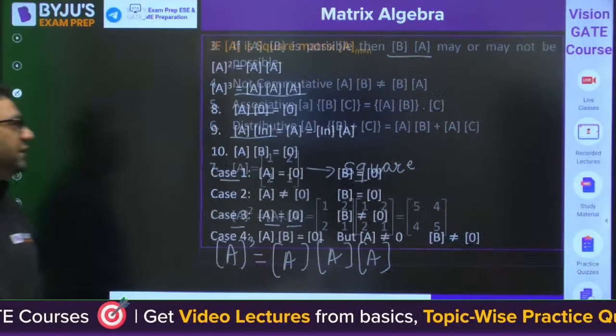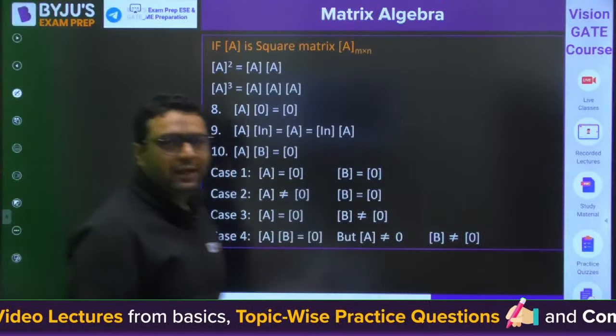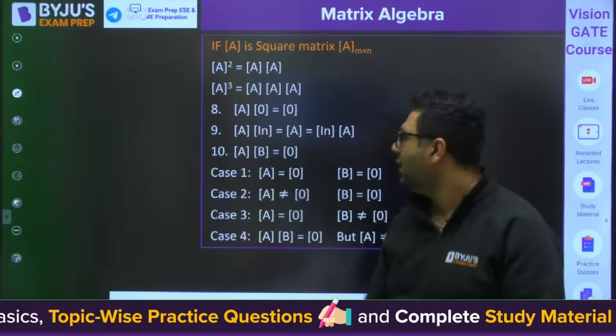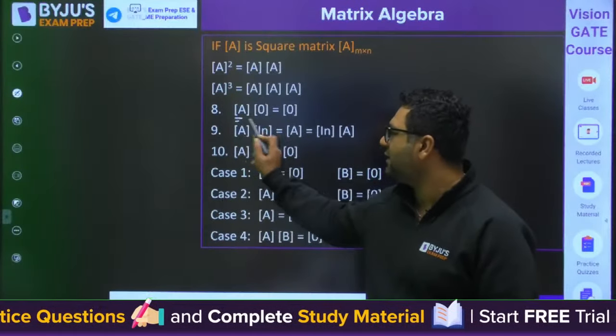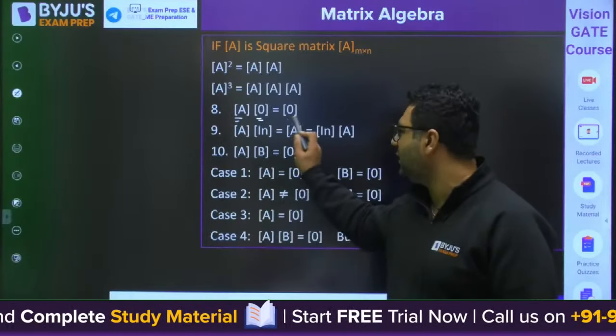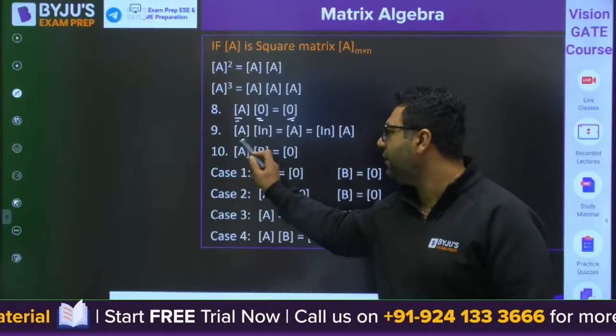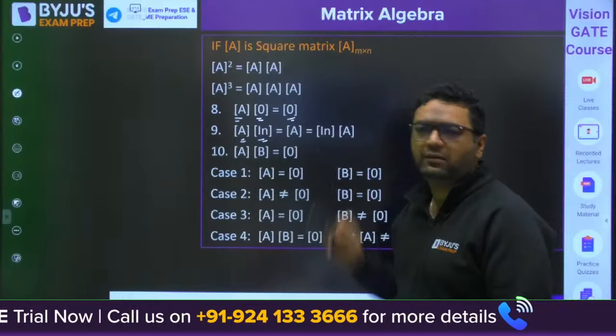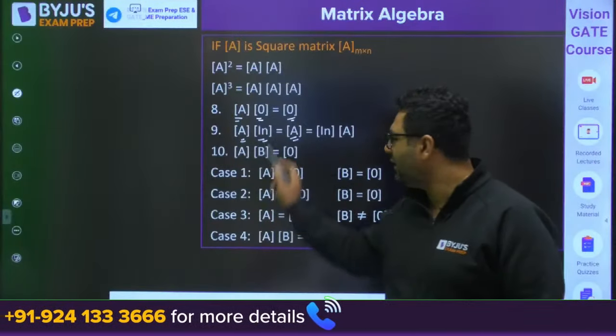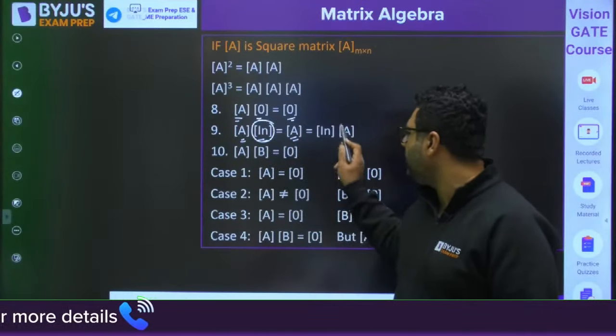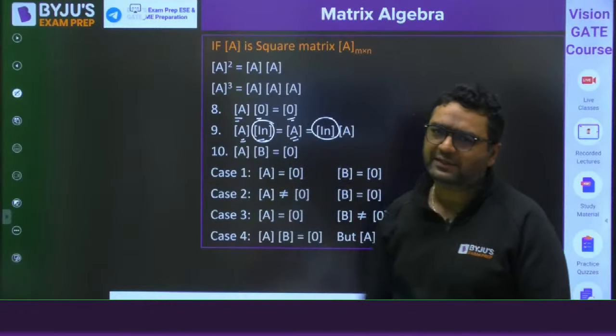Everybody is clear on this or not? Please tell me. Then when you multiply a matrix with the null matrix, you will get the null matrix. If you multiply a matrix with the identity matrix, you will get the same matrix itself. Whether you do pre-multiplication or post-multiplication, you will get the same matrix.